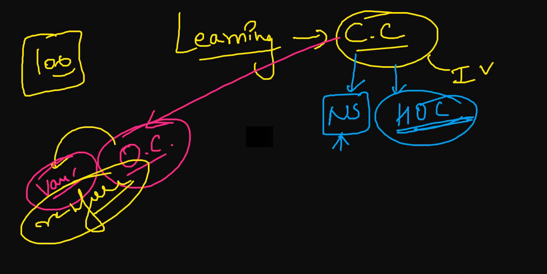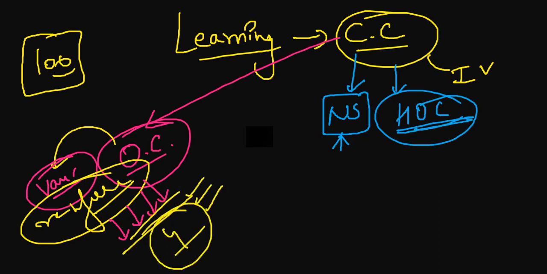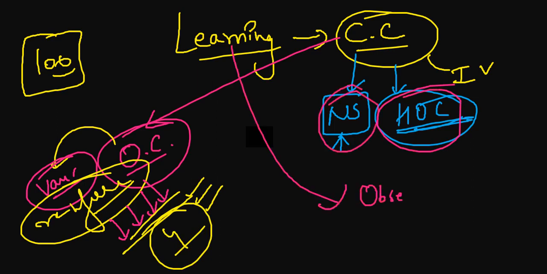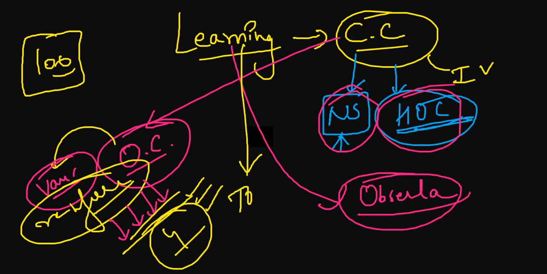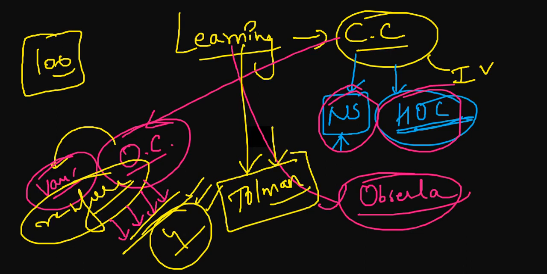About the reinforcement schedules: variable schedule, interval schedule, ratio schedule, and fixed ratio, whatever those four things are. So you must prepare this, higher order conditioning, neutral stimulus, and observational learning. And they have not asked about Tolman yet, so be careful of this also, the cognitive map. They might ask about the rats also this time.